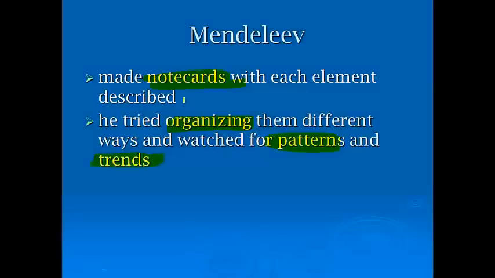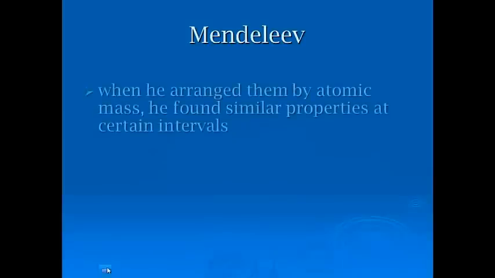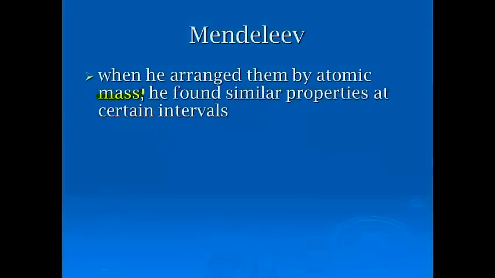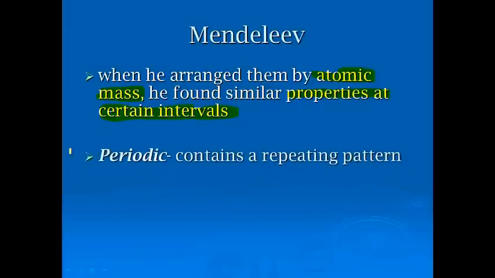History says that he landed with this method because he was a big solitaire player, and it was a way that he could keep rearranging the information quickly in order to see those patterns, to see how they materialized. And when he arranged them by atomic mass, which they finally could do, he found that these properties showed up at specific intervals. Essentially, every certain number of atoms, you got an atom that had similar properties. It just had more electrons and more protons.